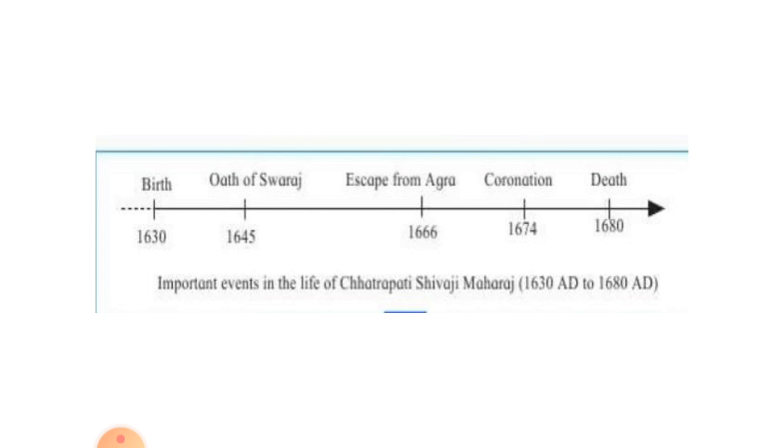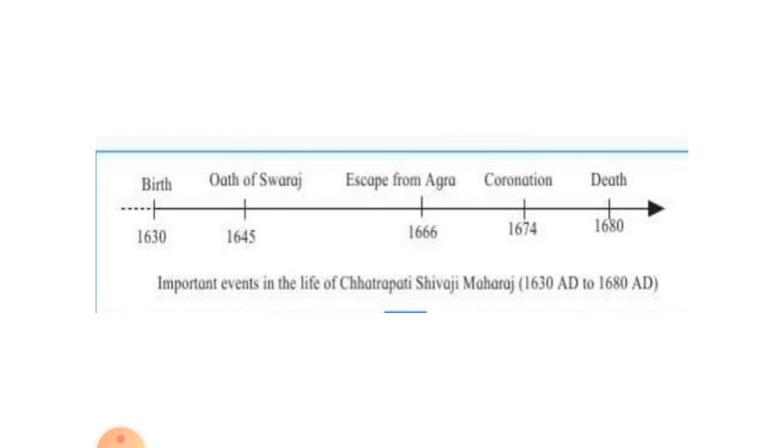He escaped from Agra in 1666 and his coronation happened in 1674 and he died in 1680.